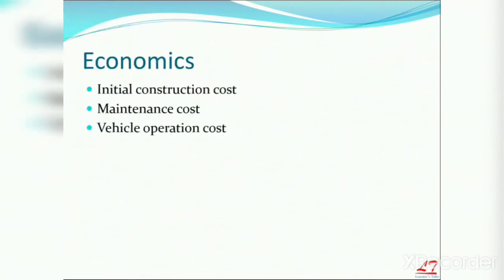Next, economic considerations. I already told you, while aligning a highway, cost plays a major role. One is the initial construction cost, that is constructing a highway, and the other is maintenance cost. Every year you have to maintain it, whether there are potholes, you have to reconstruct them, or if any damage or cracks are there, you have to repair them. So maintenance cost should also be less, because in highways there will be more traffic volume with very high speeds, so you have to consider those also.